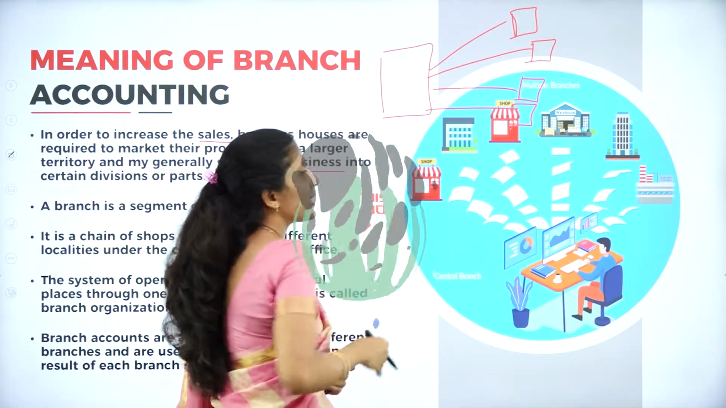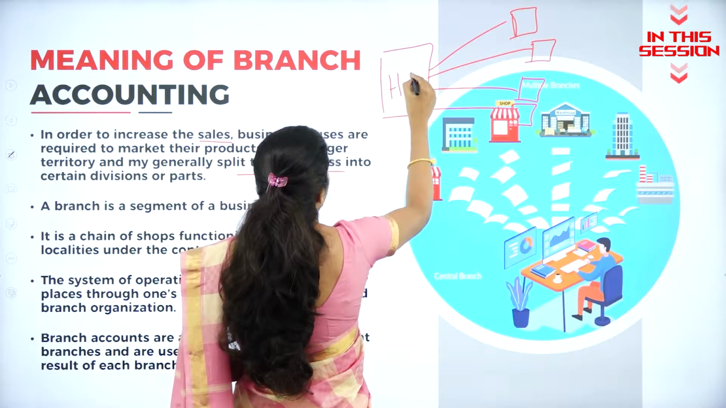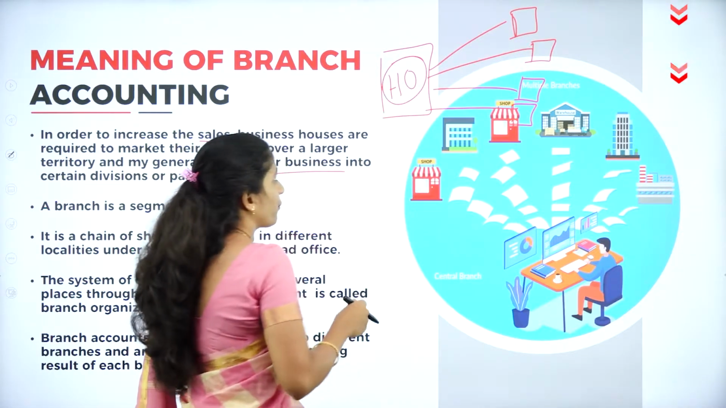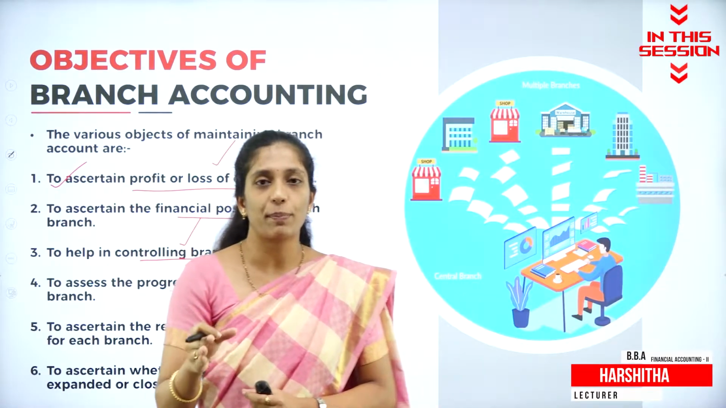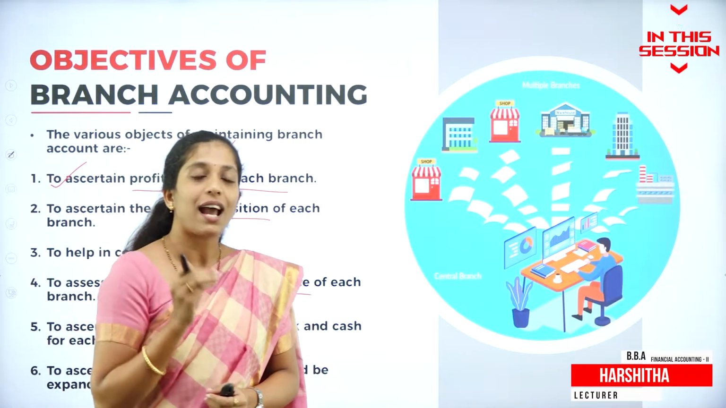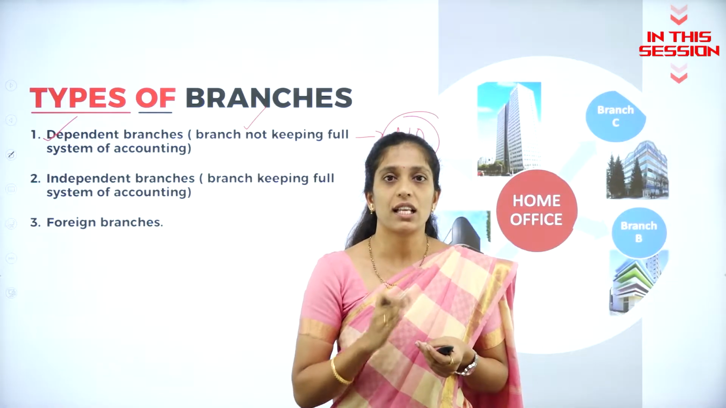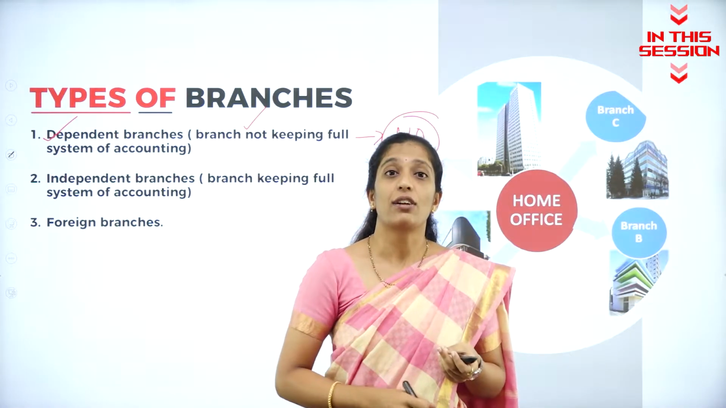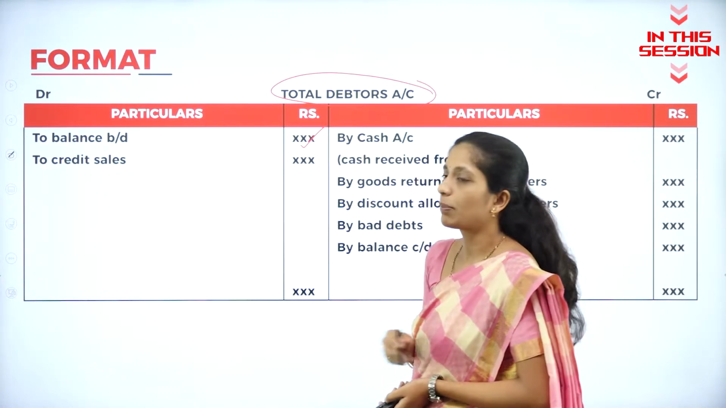So these units, which are called branches, and the main office or the main business concern is called the head office. By ascertaining the financial position of each and every branch, we'll come to know the actual progress of each branch, where for everything the branch is totally dependent on the head office. In the debit side, you'll record the opening balance of debtors.